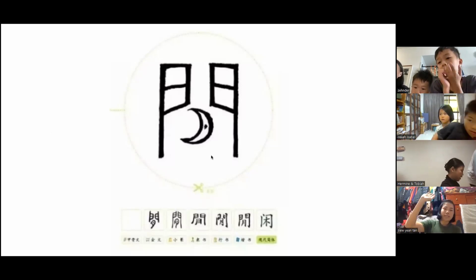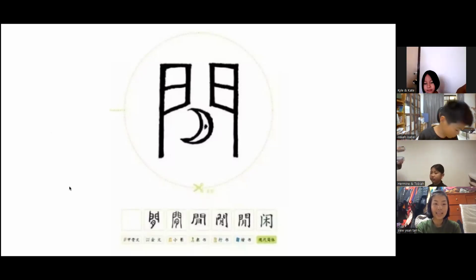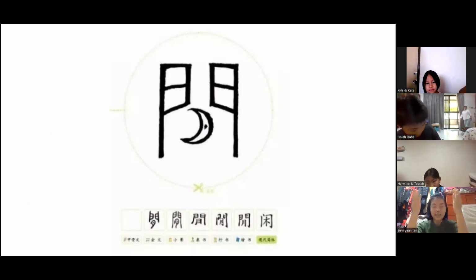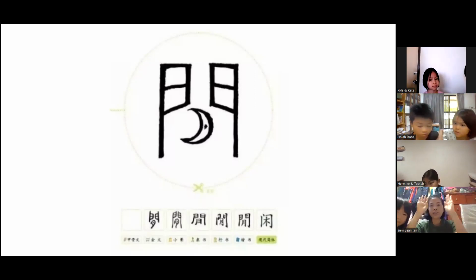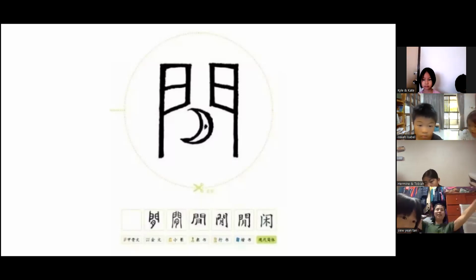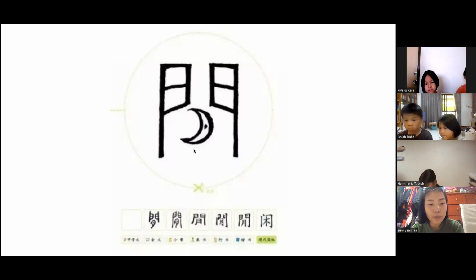Who wants to give a guess? What do you see inside a 门? Inside some windows. Yeah, this one is the moon from a window point. Actually, this one looks like a window, right? Actually it is the traditional Chinese door that looks like this, that you need to push. Like when you go to some Japanese restaurant, sometimes you need to push the door like this. So in the middle is a moon.